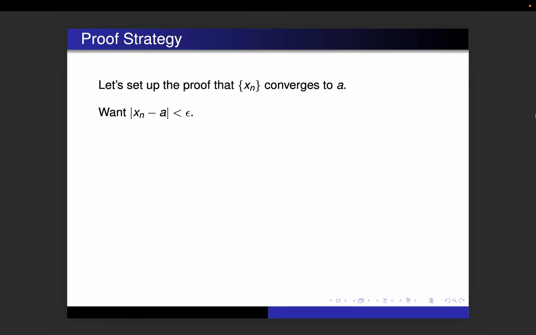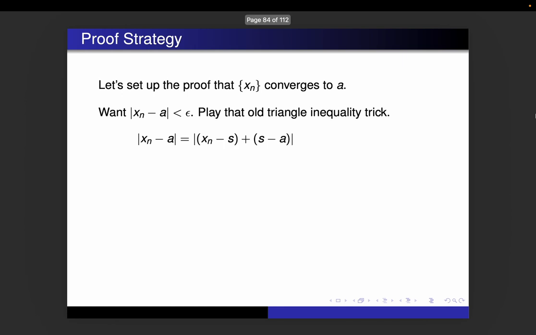So here's what we want. Absolute value of xn minus a less than epsilon. We want that to be true as long as little n is sufficiently large, right? So we're going to be playing a lot of triangle inequality tricks. We'll do something like subtracting and adding the same thing inside of that, xn minus s plus s minus a, kind of like we did for the first proof in this video. And then that's less than or equal to absolute value of xn minus s plus absolute value of s minus a. That's just using the triangle inequality.